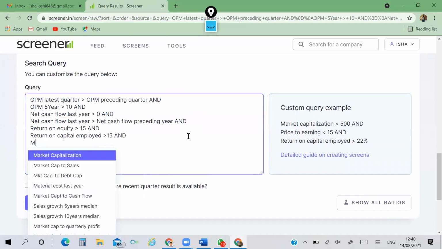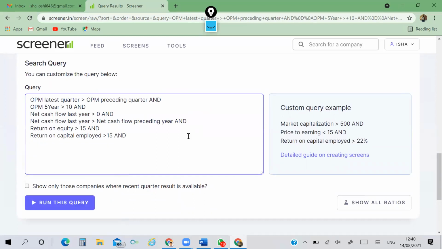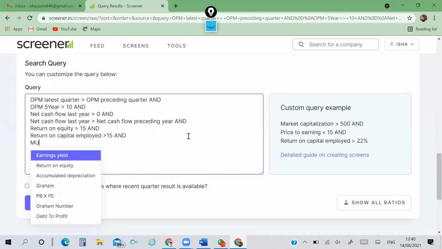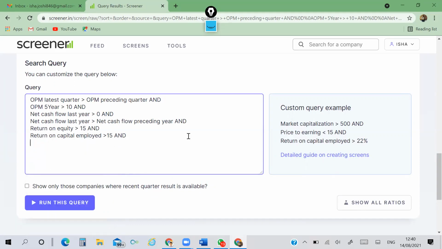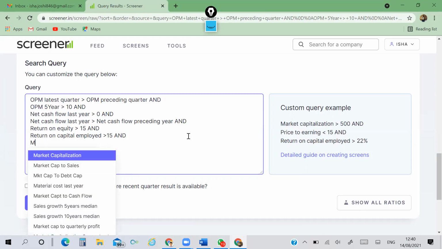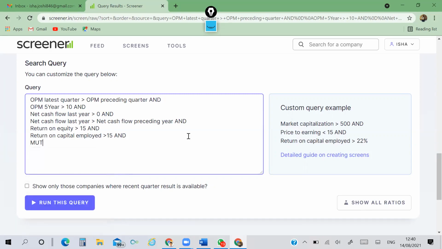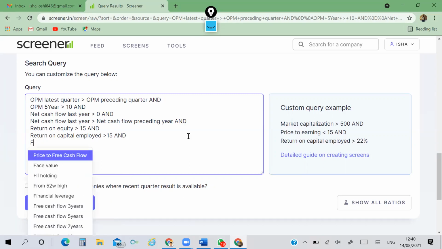This site is not able to give you mutual fund investment. MF it is not taking, mutual fund it is not taking. FII holding it is giving.